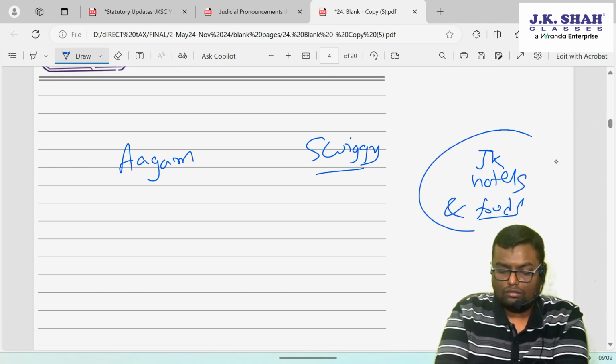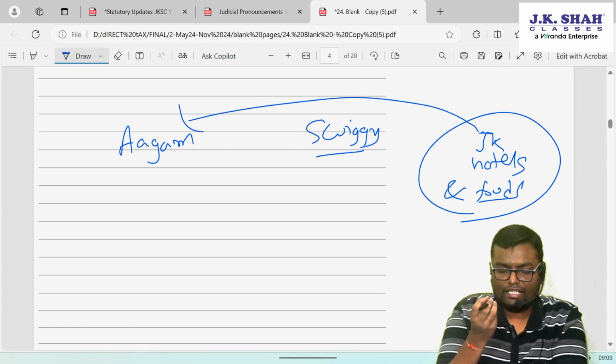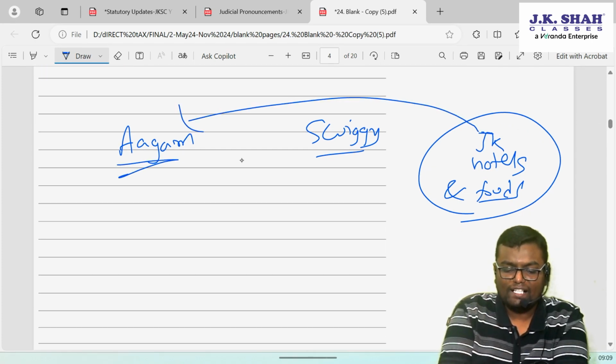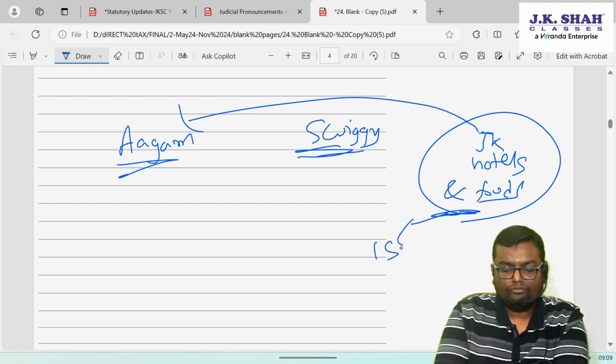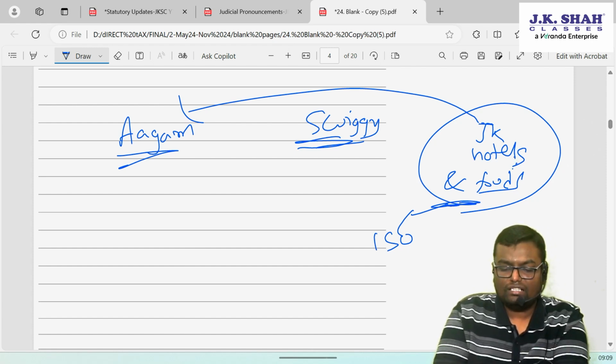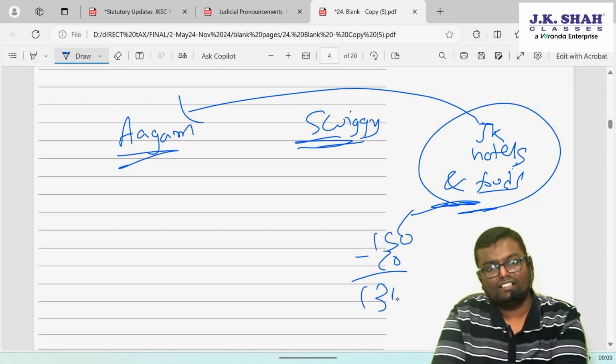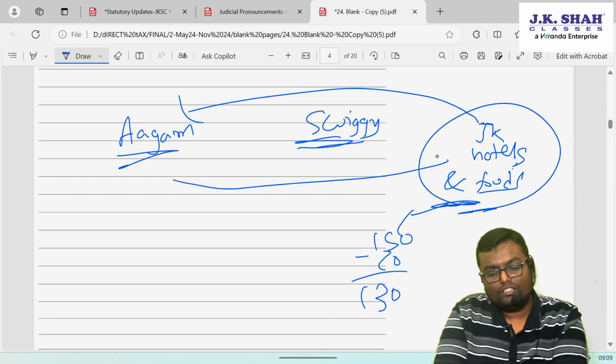JK Hotels supplied one dish to Mr. Aagam, who bought it from Swiggy. The catalog price in the menu was 150, but if somebody orders through Swiggy, the hotel gives a discount of 20 rupees. So what invoice will they raise? 130. What amount will Aagam pay to this e-commerce participant? 130.